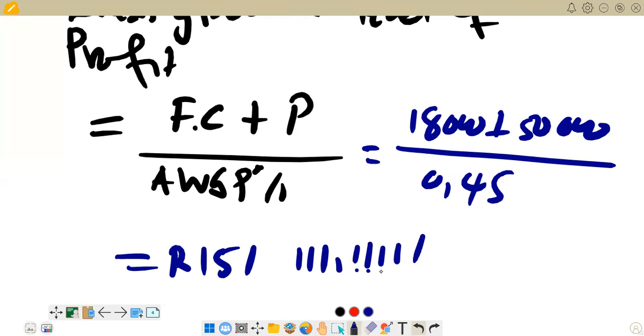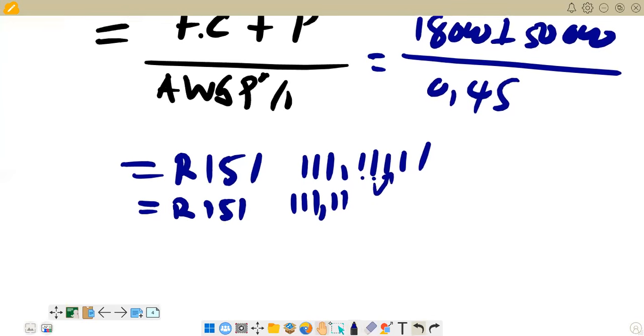We come here, we've got 1, which is in the range 0 to 4. So it doesn't change this figure. It remains like this. So our answer here becomes 151,111.11. That is now to 2 decimal places since it's money. So this is what we have on the break-even points in rands given a profit level.